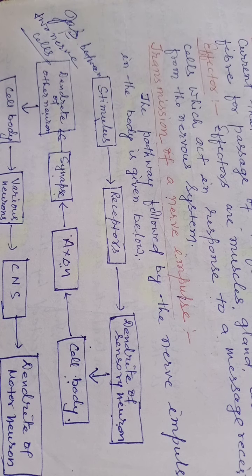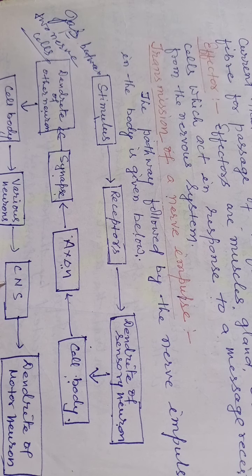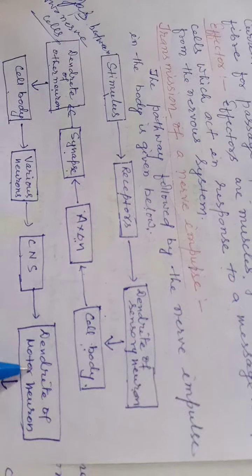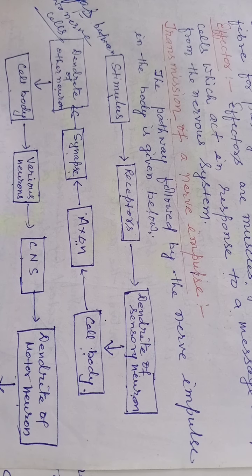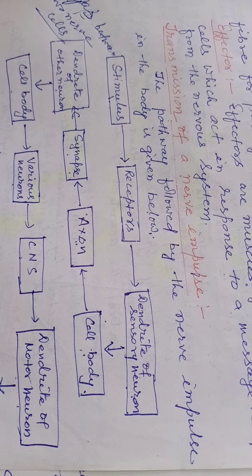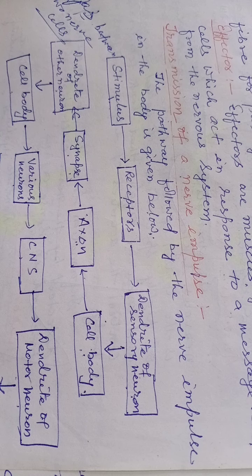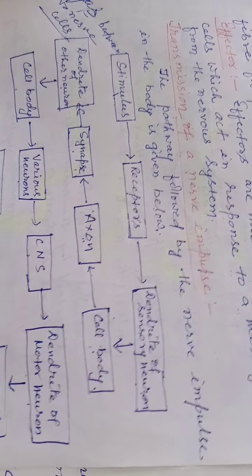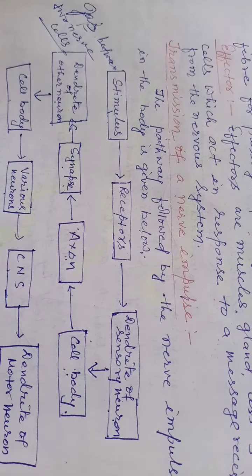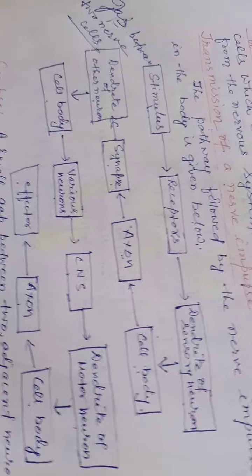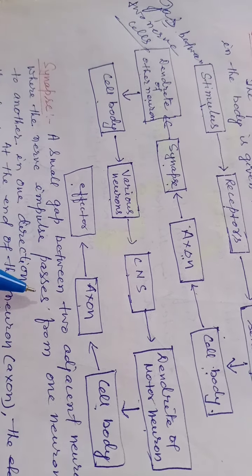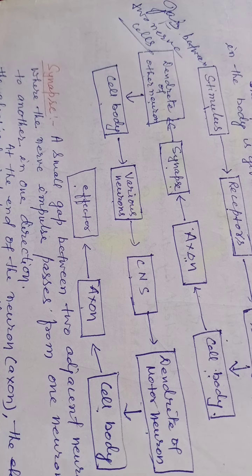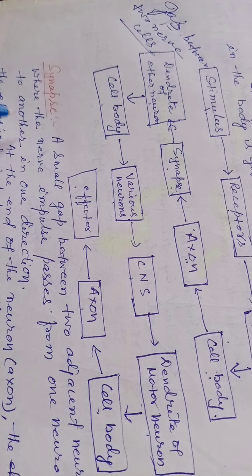Then dendrite of other neuron, then cell body of another neuron, various neuron, CNS, central nervous system, dendrite of motor neuron, then cell body, then axon, then effector. Effectors are muscles or gland. As it has been already discussed, receptors and effectors. The work of receptor is to receive, and the work of effector is to do or show response.